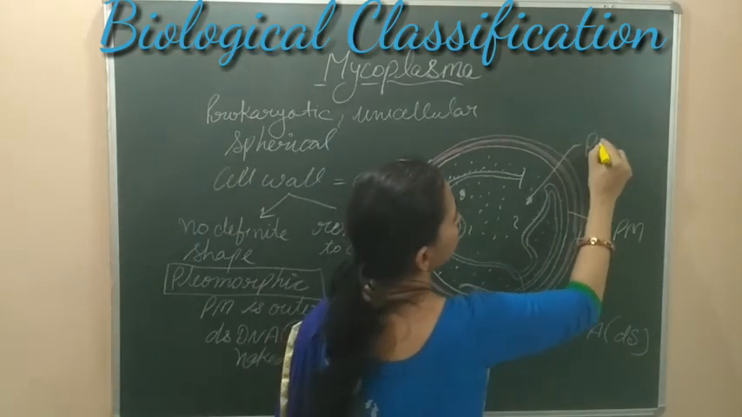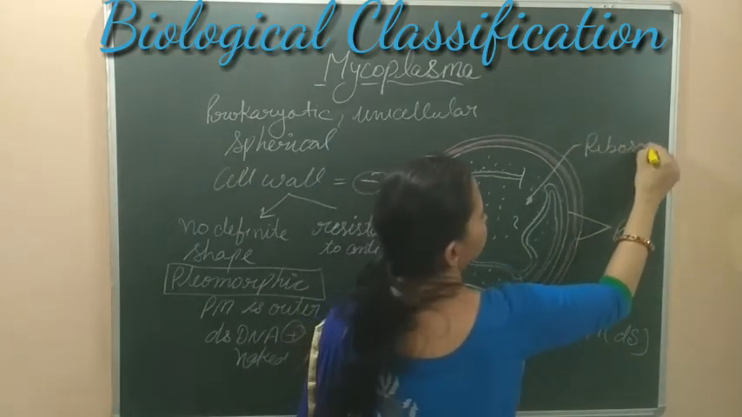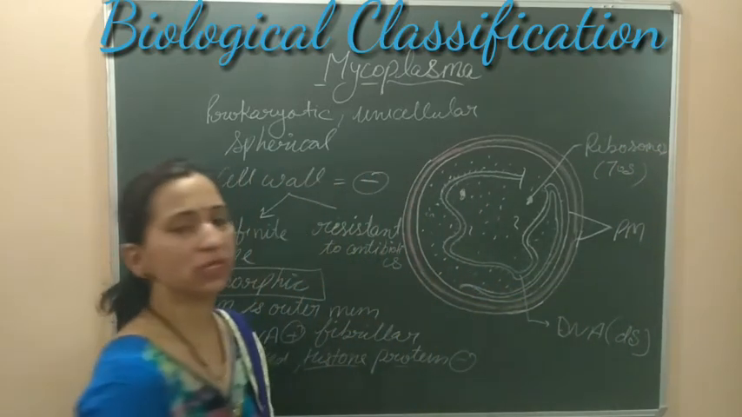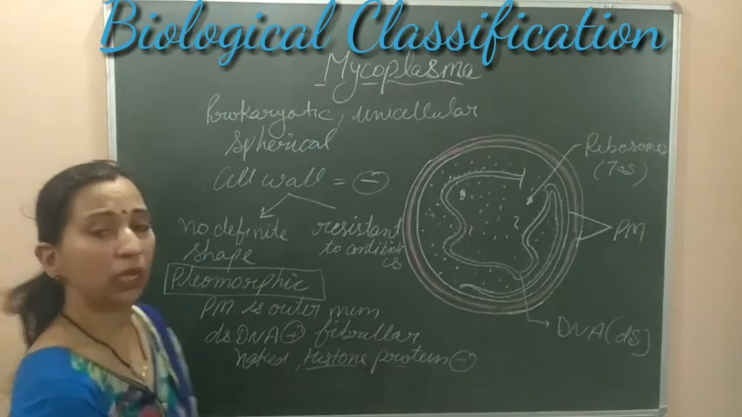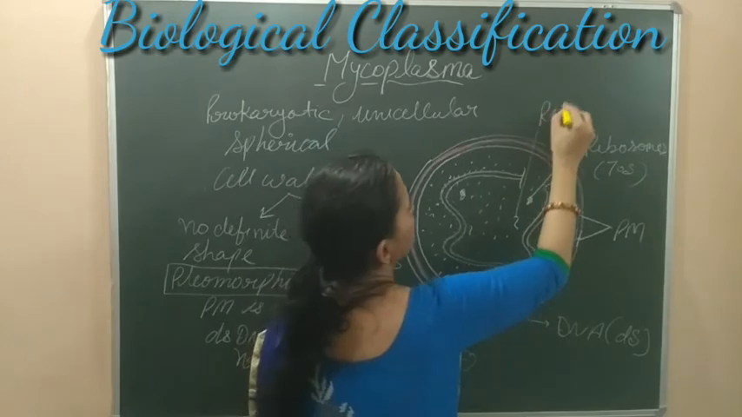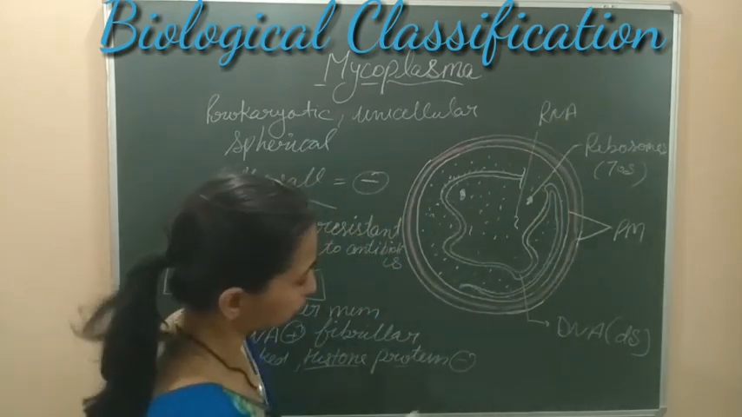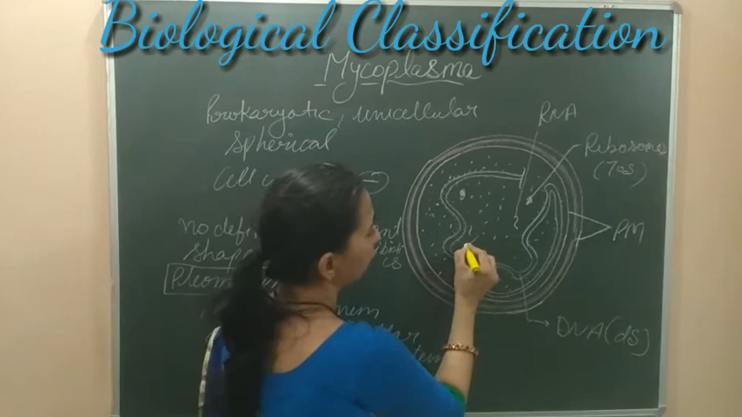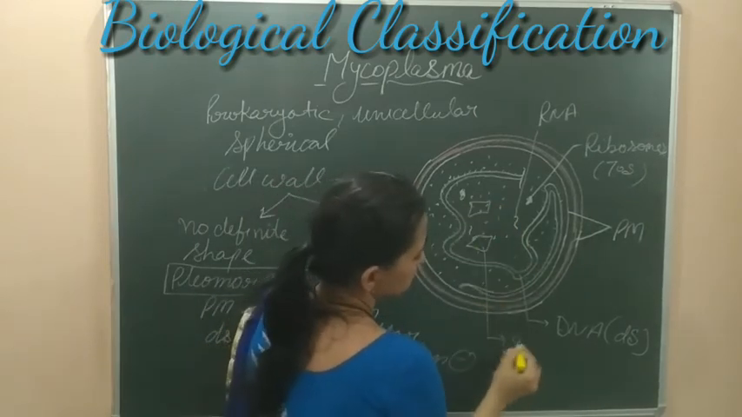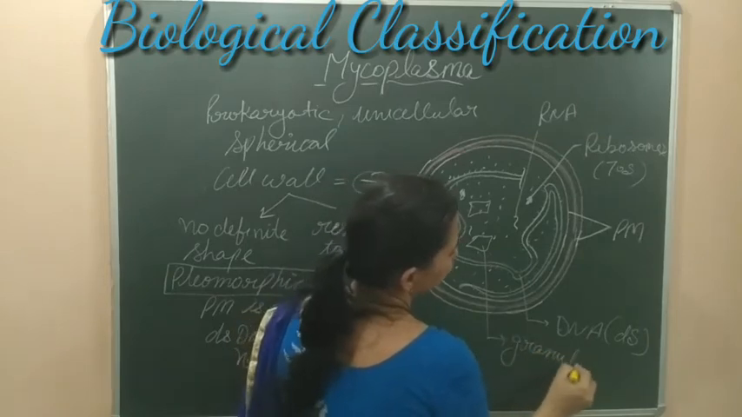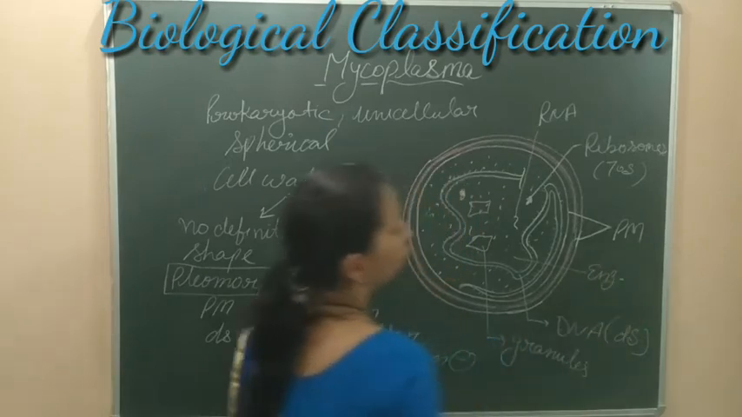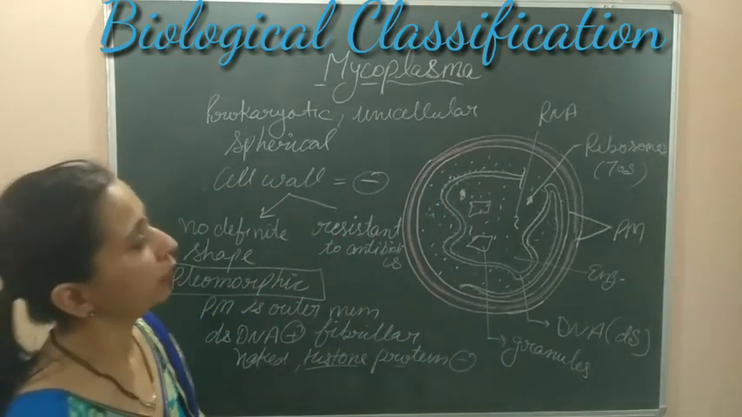Inside this cytoplasm they have ribosomes. These ribosomes are again, as in all prokaryotic cells, 70S ribosomes. So they have 70S ribosomes. Besides these, they also have RNAs in their cytoplasm, and they have some granules. We can see some granules inside this cytoplasm. Inside this cytoplasm all the required enzymes are also found.